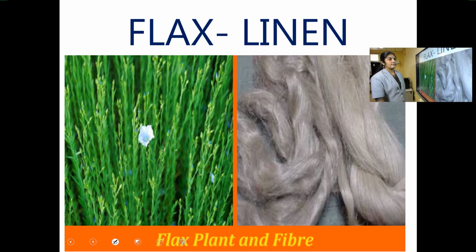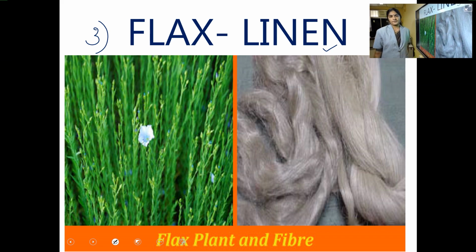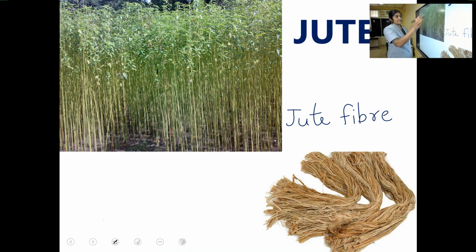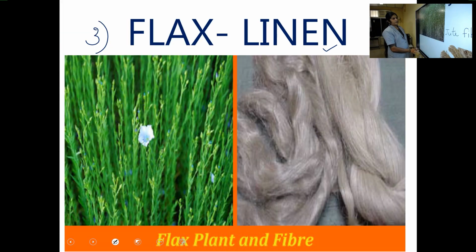Then, the third fiber we are going to learn is flax plant. We get linen from flax plant. So, what is the name of the fiber here? It is linen. Can you spell it? L-I-N-E-N. Okay. So, from where you get linen? We get linen from flax. We get linen from which plant? Flax plant.